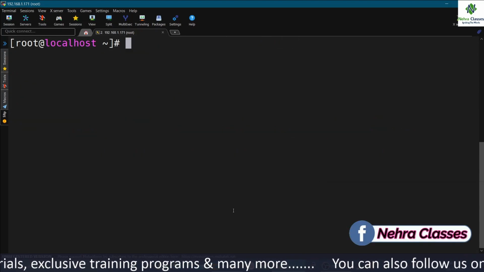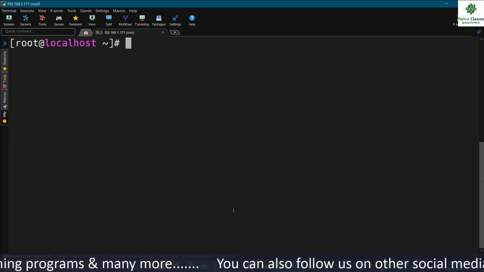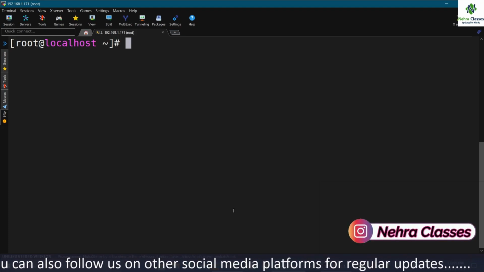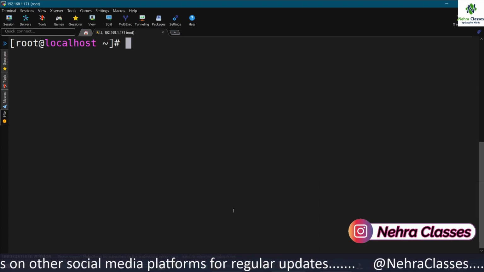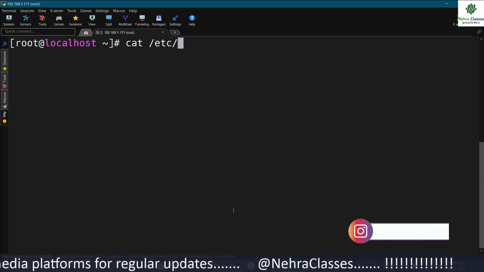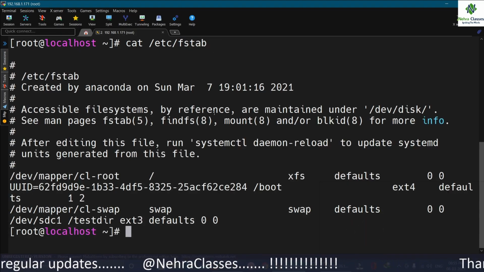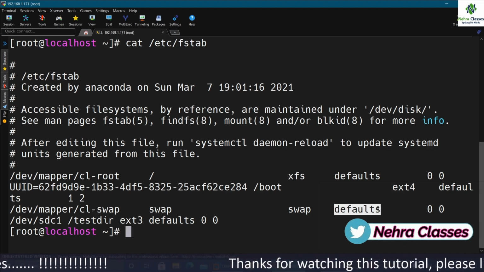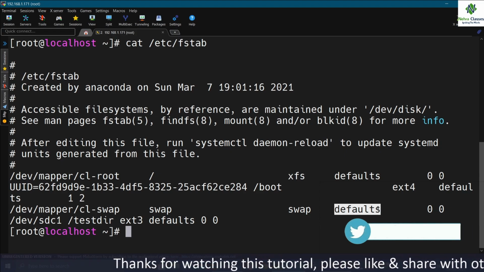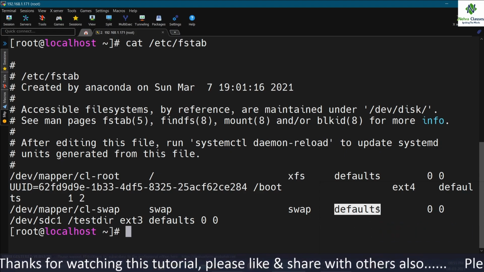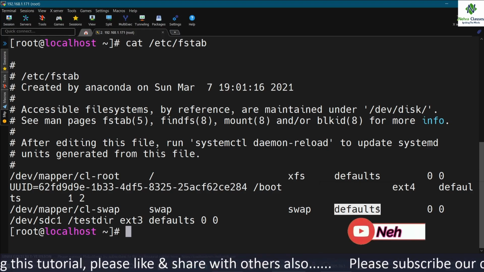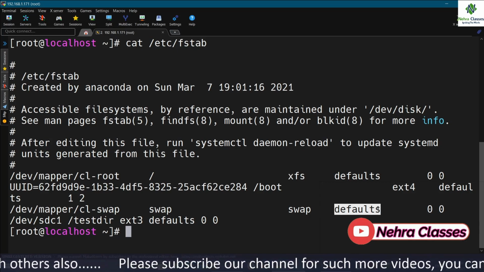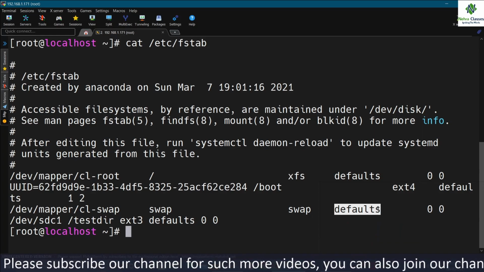Now, how can you secure the mounts? File systems can be secured with several mount options. Let me show you. We are going to discuss the options which we can use in the /etc/fstab file. Instead of defaults, we can mention ro for read only, we can mention noexec if we do not want to execute the binaries on the file system. We can mention nosuid, noacl, and many more like grpquota and usrquota.